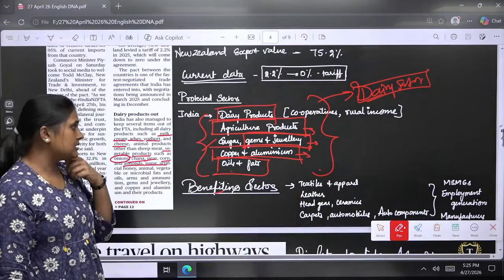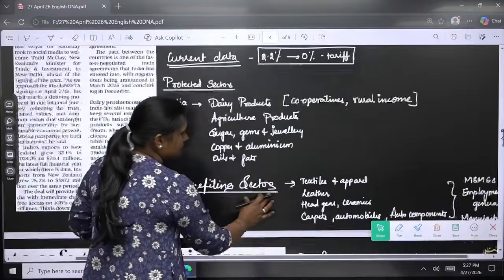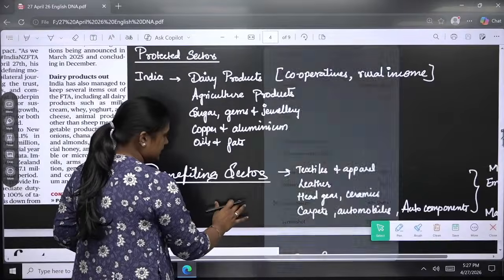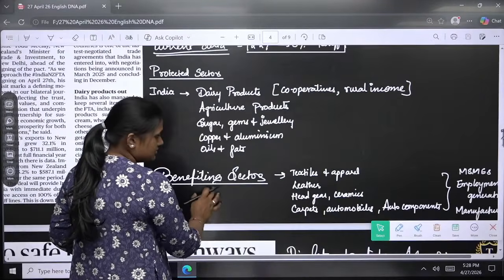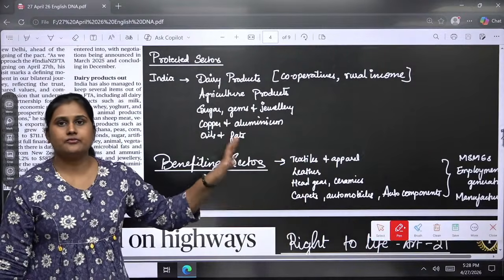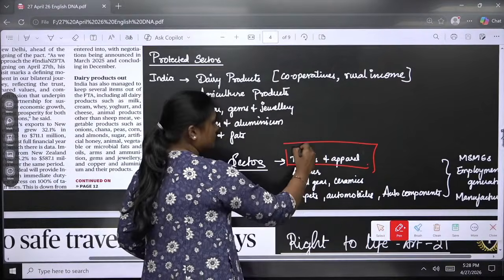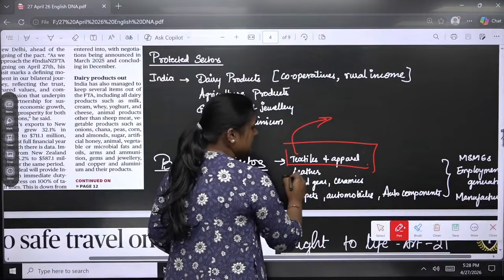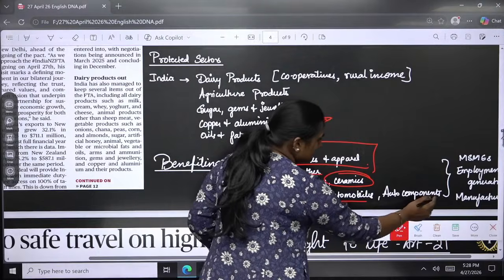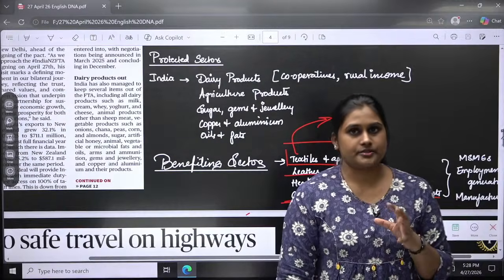Now the benefiting sectors, the growing sectors like textiles and apparel. We know India is exporting large amounts of leather products. Because of this free trade agreement, these are the sectors that are getting benefited. We will be exporting more textiles and apparel, leather and ceramics, headgears, carpets, automobiles and auto components. These are the sectors getting benefited because of this free trade agreement.